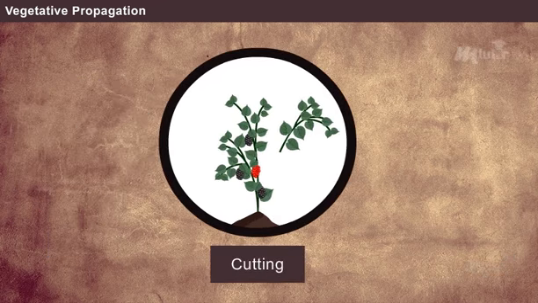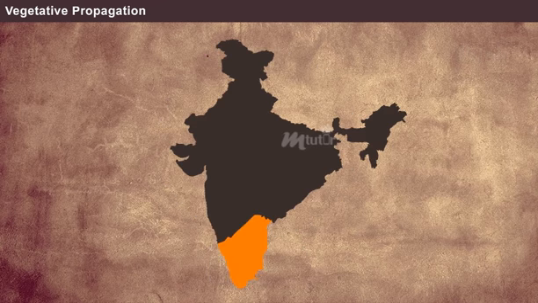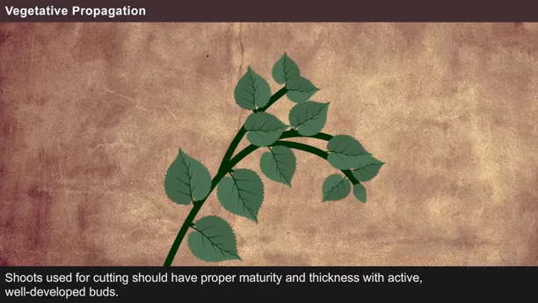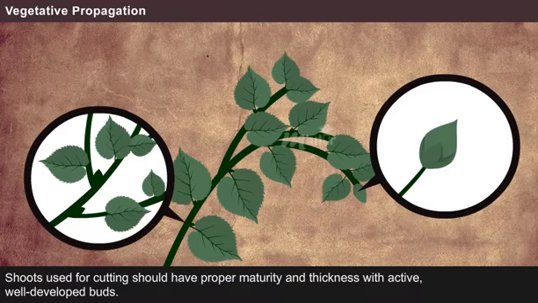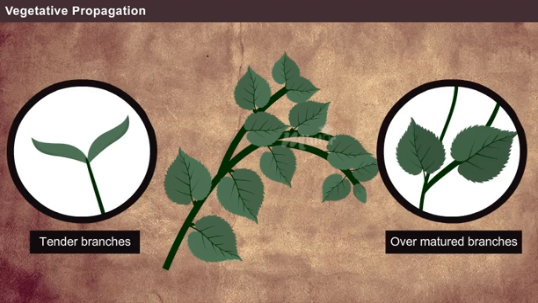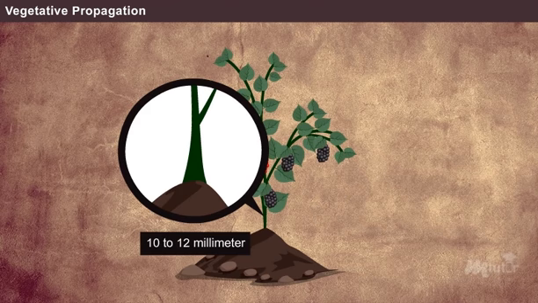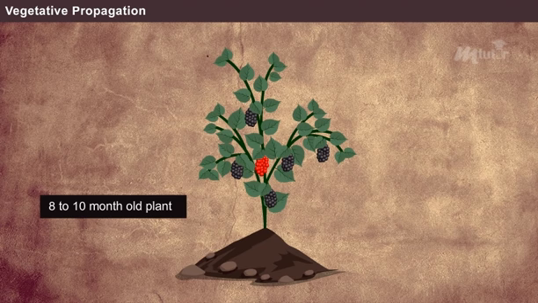Cutting is the most popular vegetative propagation method of mulberry cultivation in South India. The cutting used for propagation should have the following qualities. Shoots used for cutting should have proper maturity and thickness with active and well-developed buds. Tender branches and over-mature branches should be rejected. Branches of thickness 10 to 12 mm diameter from 8 to 10-month-old plants of the desired variety are used for preparing cuttings.